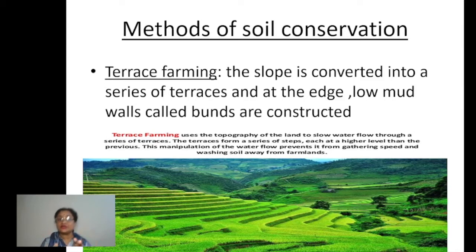Now, how is it going to reduce the soil erosion? Just think of it. Again, similar to what we have seen in the case of contour ploughing. But now in this case, what happens? On one side we are getting the production. Cultivation is being done. Whatever total yield we are getting, we still get it. That is one thing.